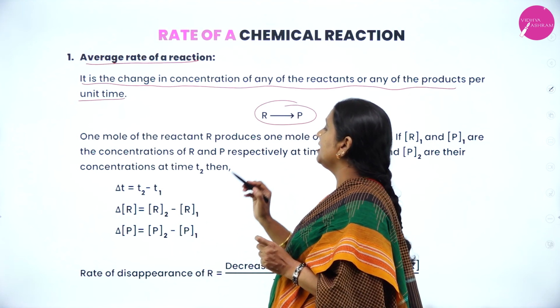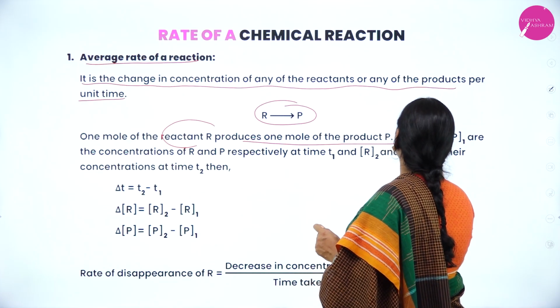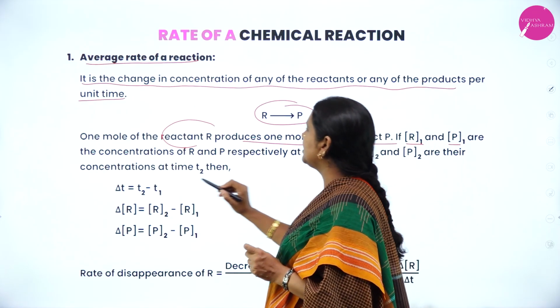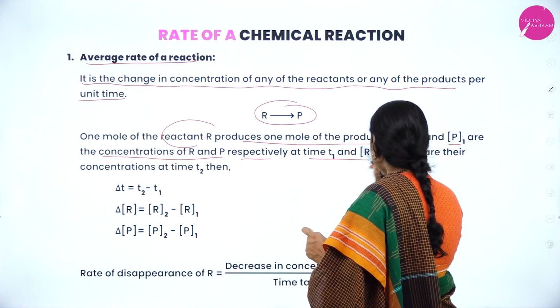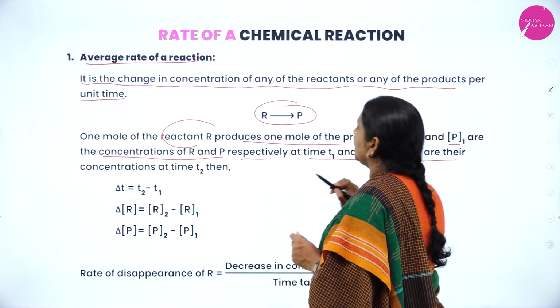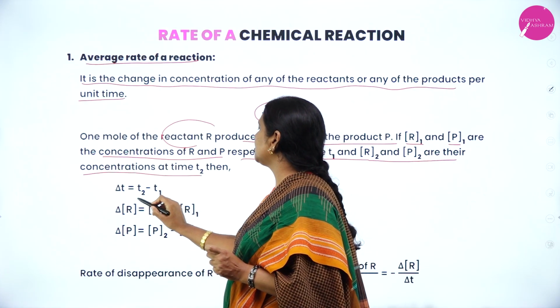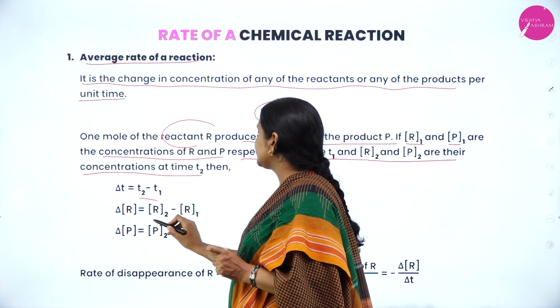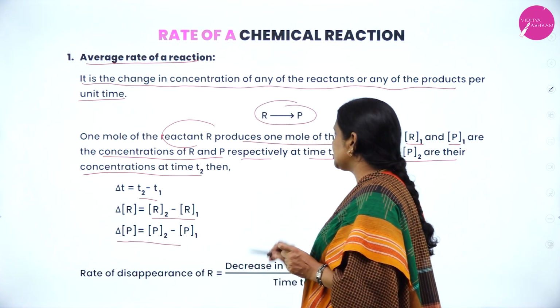When 1 mole of reactant R produces 1 mole of the product, if R1, P1 are the concentration of R and P respectively at time T1, R2 and P2 are their concentration at time T2. Therefore, delta T is equal to T2 minus T1, delta R is equal to R2 minus R1, delta P is equal to P2 minus P1.